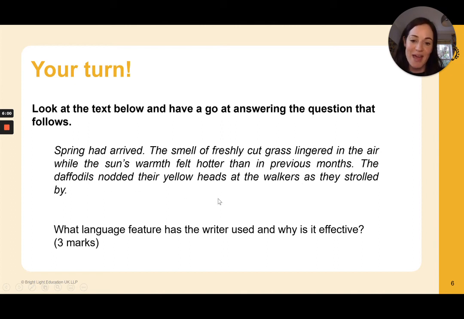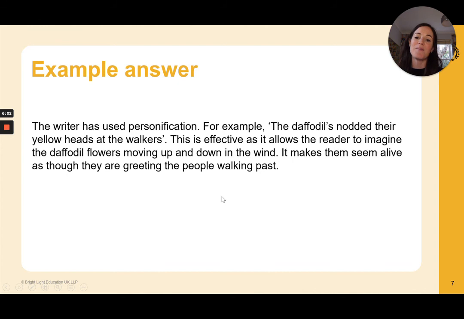Nodded their yellow heads. Let's have a look at my example answer. I've got my point. The writer has used personification. I've got some evidence. For example, the daffodils nodded their yellow heads at the walkers. This is effective as it allows the reader to imagine the daffodil flowers moving up and down in the wind. It makes them seem alive, as though they are greeting the people walking past.